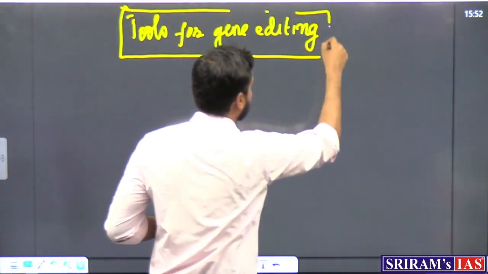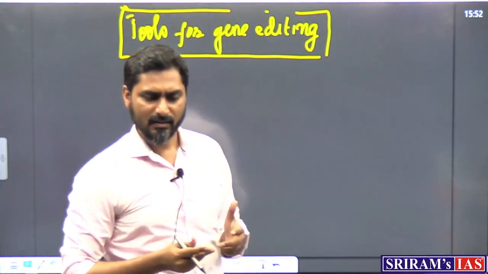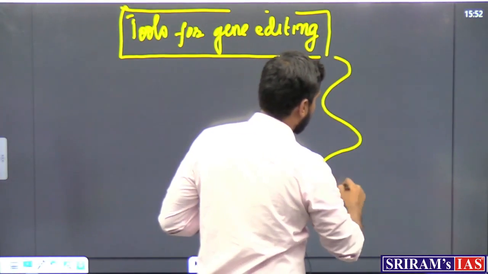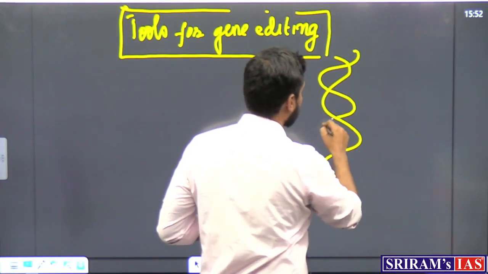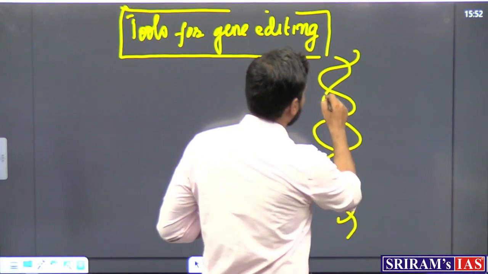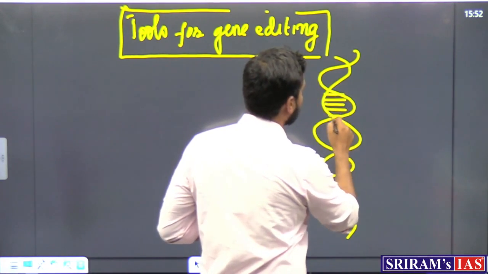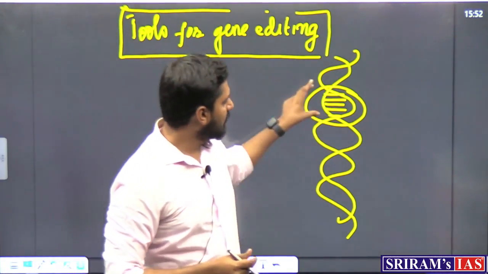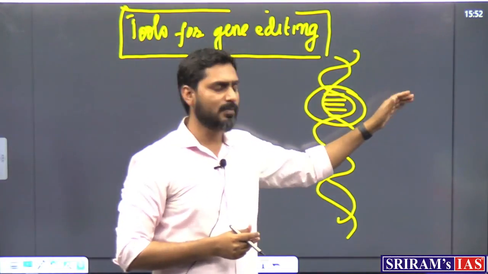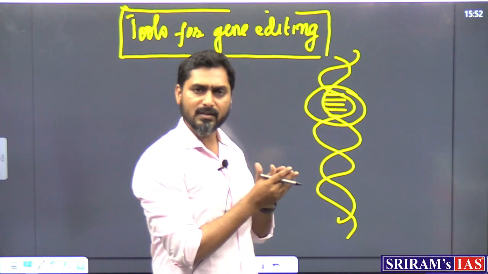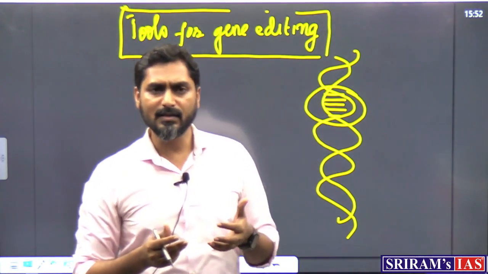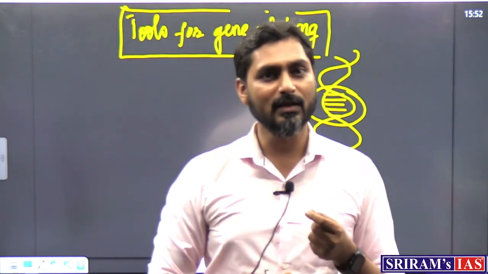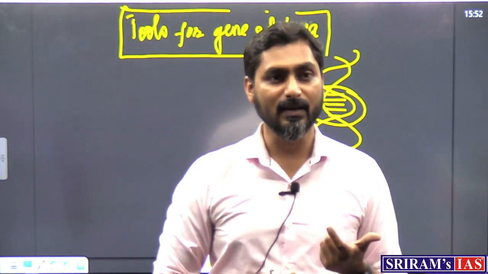Just as we need a scissor. Let us say you want to cut or make an edit in this gene. You have found this particular gene to be defective, you want to cut this part, remove it, and join these parts. So what do we need? We need something called scissors. But in biology, we generally use what are known as enzymes.